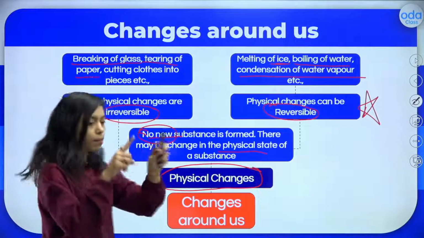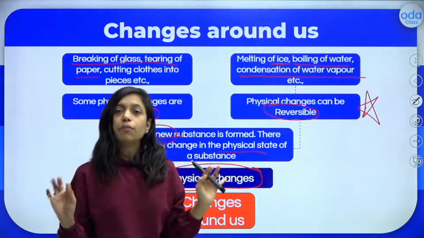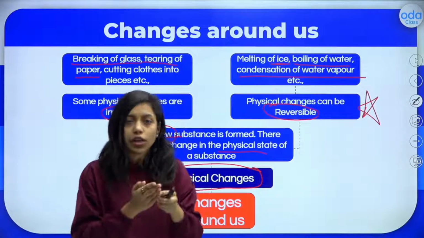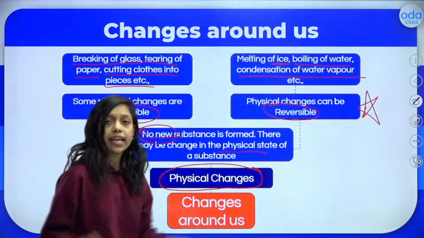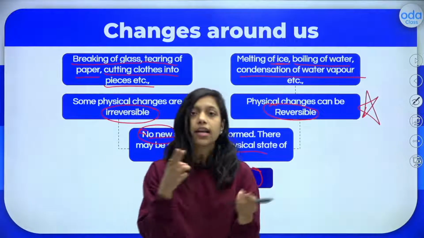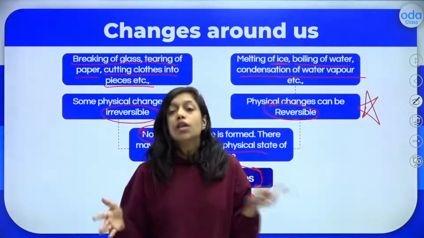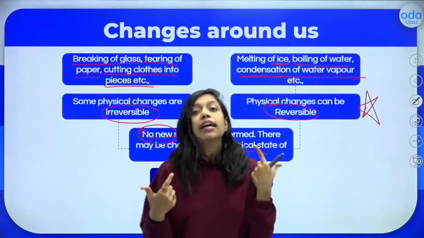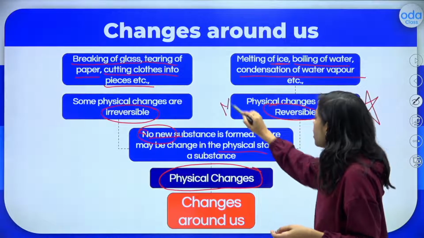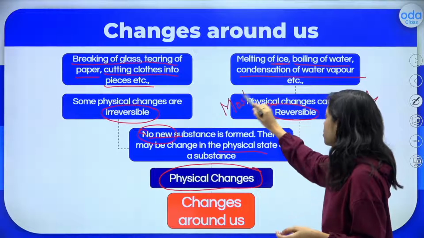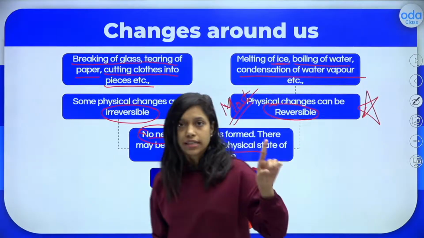And we have tearing of paper. If I just take a piece of paper and tear it, the size of the paper is changed, but you cannot join it back. And we have cutting clothes into pieces. I take a short handkerchief and I cut it, and can I join it back to what it was in the beginning? No. So some physical changes are irreversible. Most physical changes are reversible, but some of them are irreversible as well. I hope it is clear to all of you.